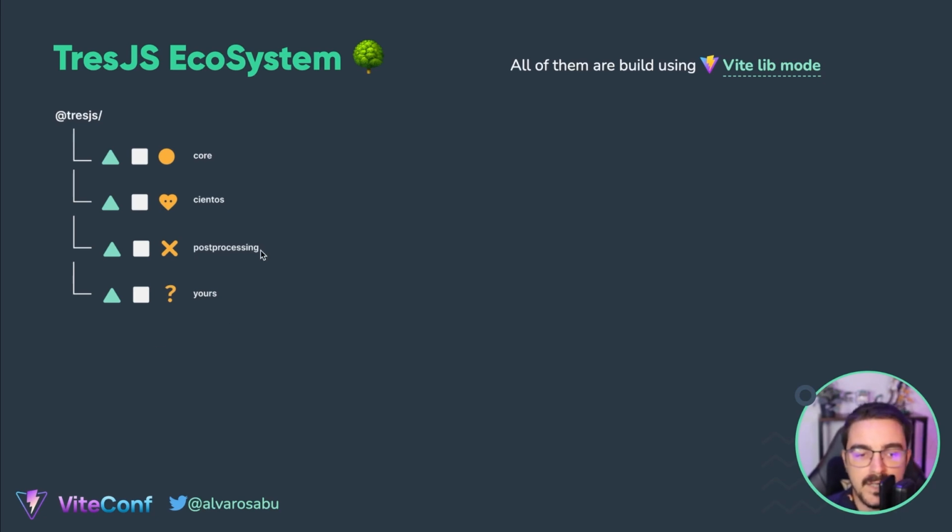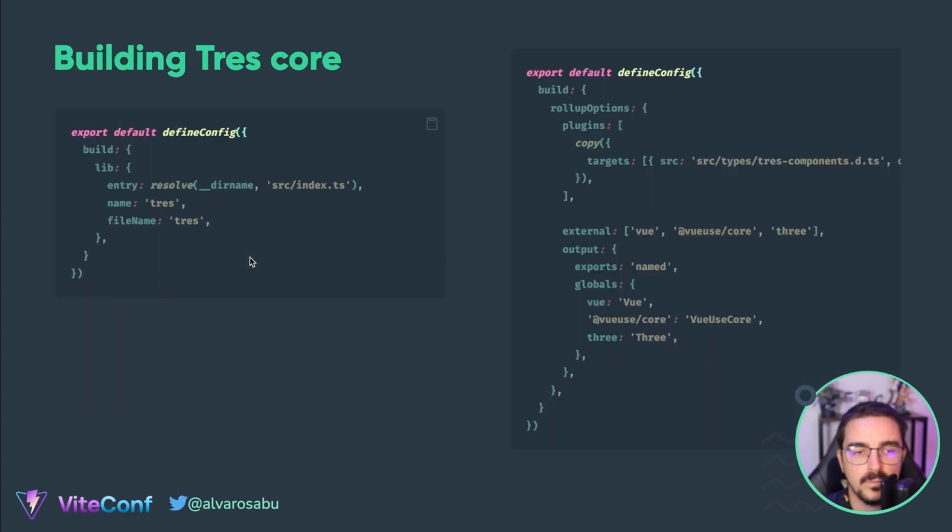We also have a work in progress. It's a post-processing package that creates effects and post-processing of the scenes. And who knows, maybe one package of yours is going to be in the ecosystem in the future. What is important here, and why we are at ViteConf, is that all of them are built using Vite library mode. So it wouldn't be possible without it.